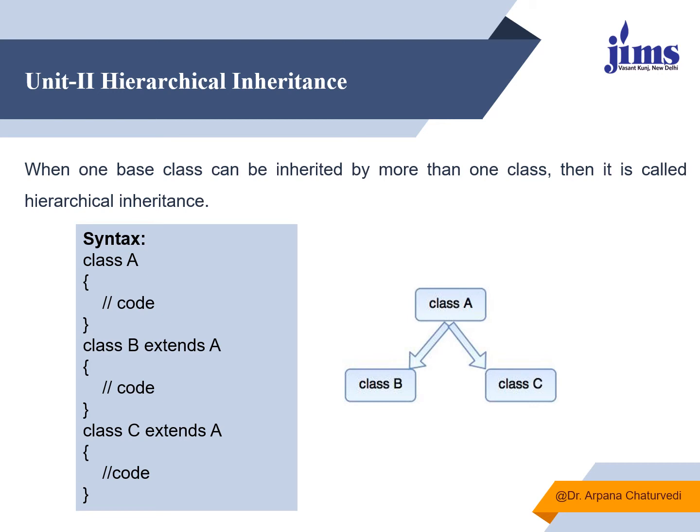Now it's hierarchical inheritance. In hierarchical inheritance, what you see is that from one class only, I am deriving two other classes. While explaining, for the two other classes I'll write extends A, extends A. In both cases, I am extending the features of A into B and C respectively.